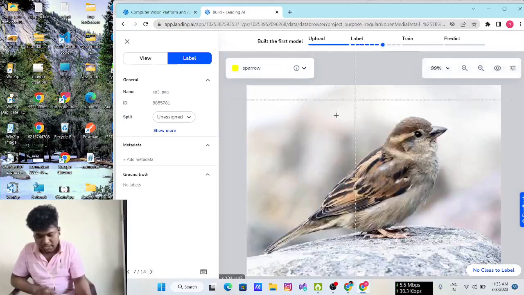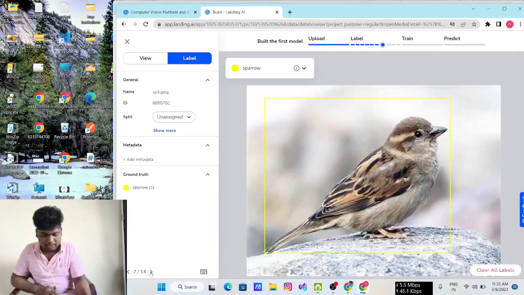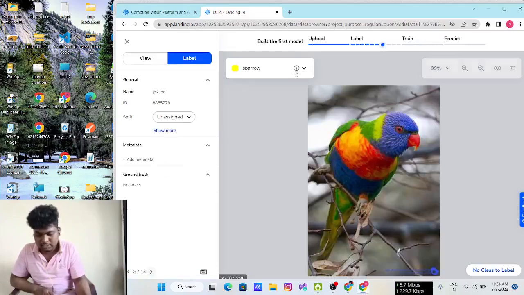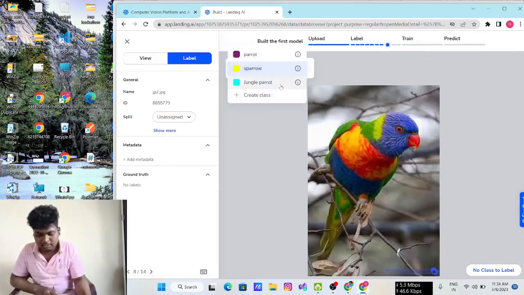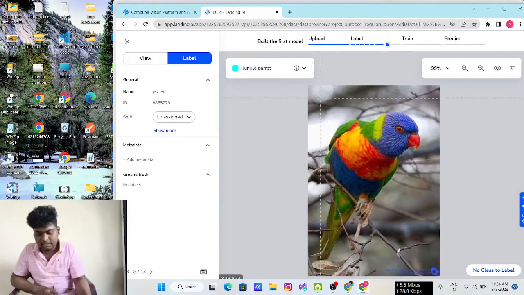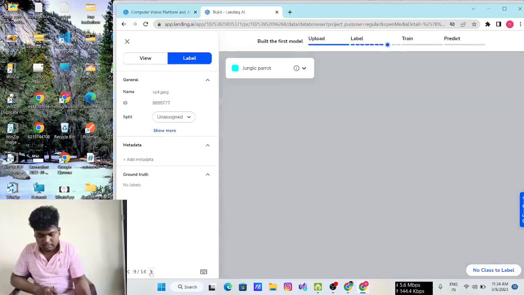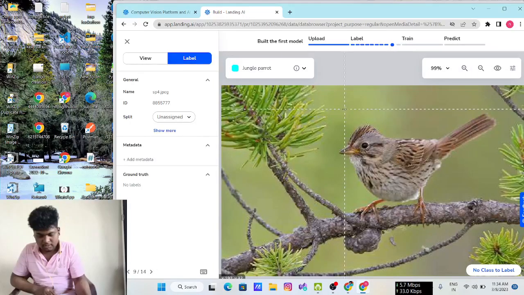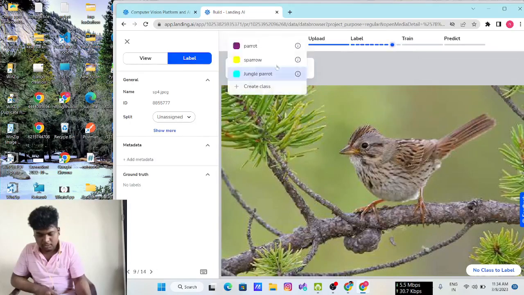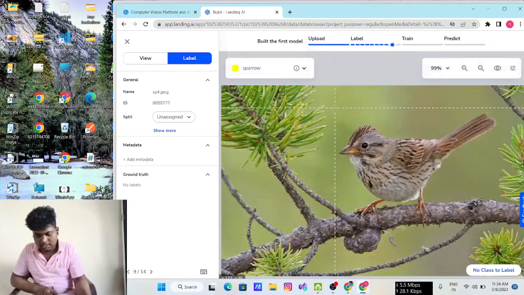So go to the sparrow class and draw a sparrow rectangle over the sparrow where it lies in this picture. And this one again says jungle parrot, so go to the jungle parrot class and draw the rectangle over here. This is again a sparrow, so go to the sparrow class and draw the rectangle where the sparrow lies.